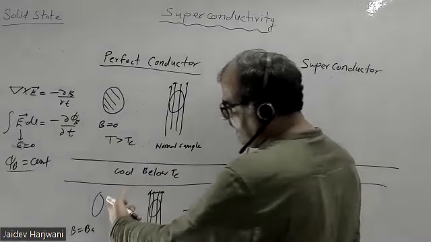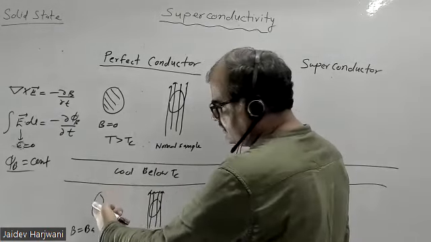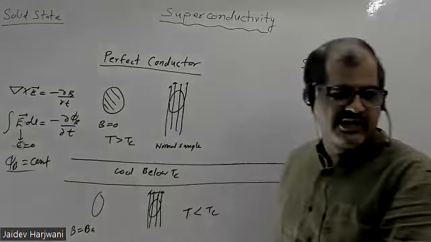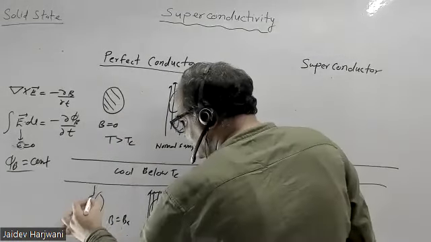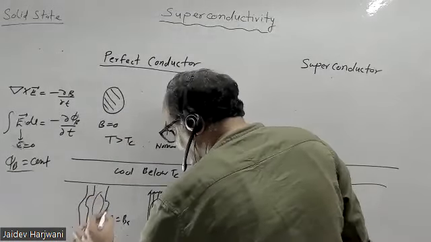Now if you apply a magnetic field also, B is 0, so the field cannot change. Earlier the field was 0, so it will be 0. There was no flux line. The flux was 0, so it will be the same 0 now also. Okay. So even if you try to apply some magnetic field B, this will not penetrate. I hope this point is clear.